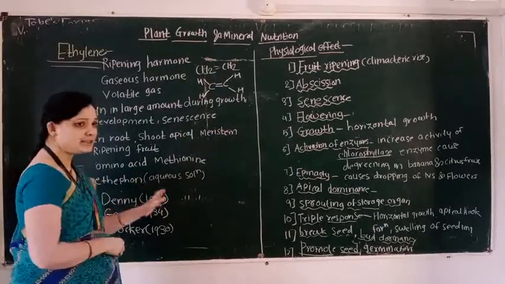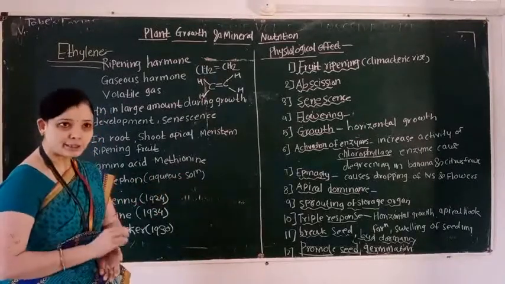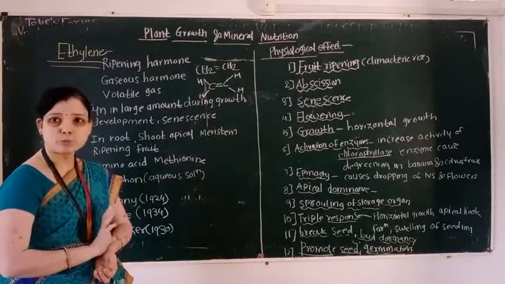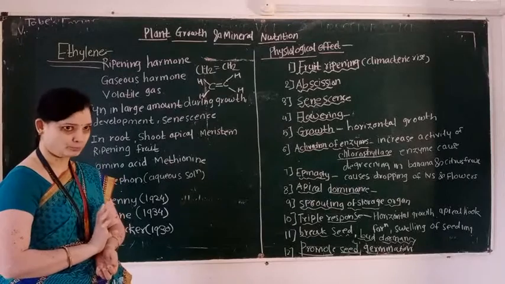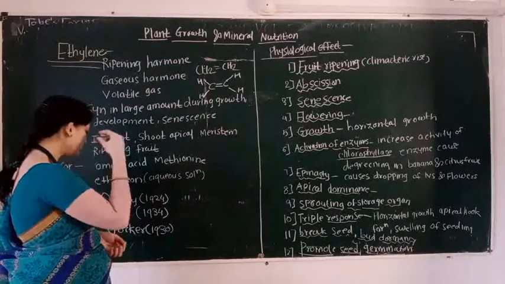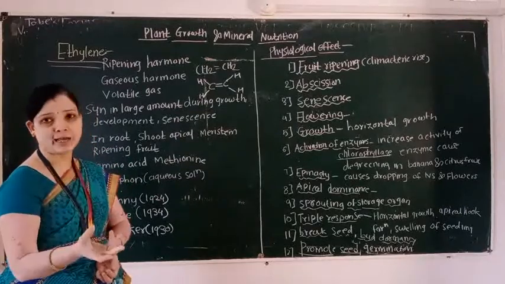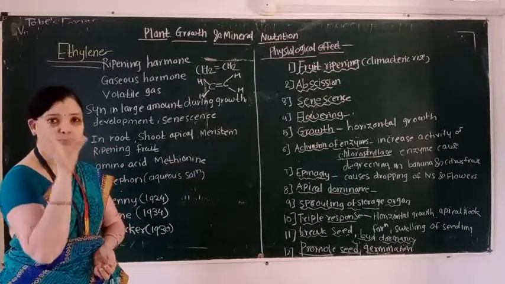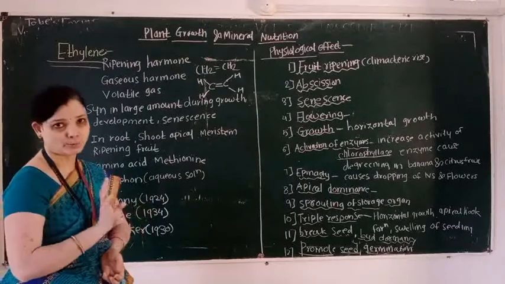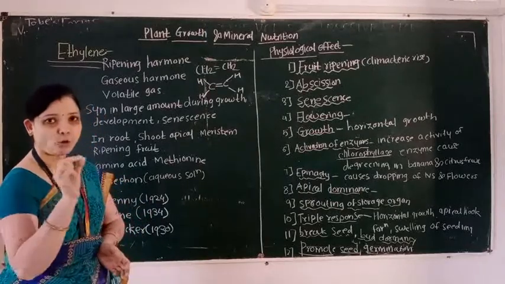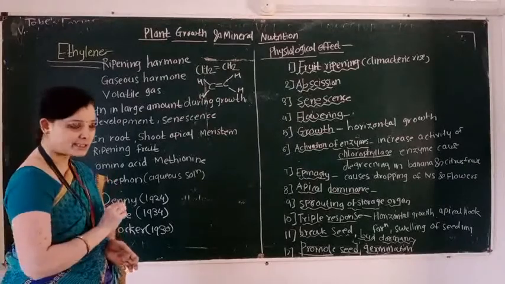Then again in 1934 he concluded that ethylene is a fruit ripening hormone. And Crocker in 1930 also proved that ethylene is a fruit ripening hormone. So here remember the names of these three scientists.